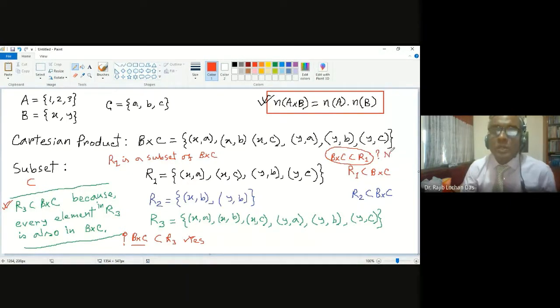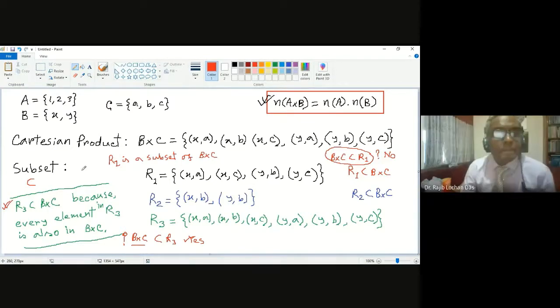You are right, it is not. You cannot say that, because the B cross C elements are these 6 elements, and they are not all available in R1. So we cannot say that. So this is the subset concept. Is it okay, the subset concept?